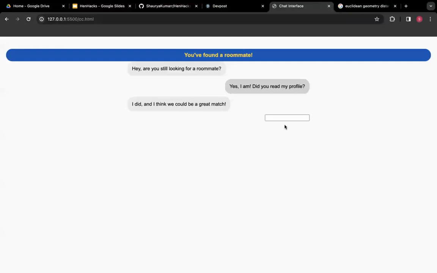And that takes us to a text prompt where we can text each other and we both find each other compatible. So we will be choosing to room with each other. And with that, I'll be passing it off to Shoria to talk about the future of this app.